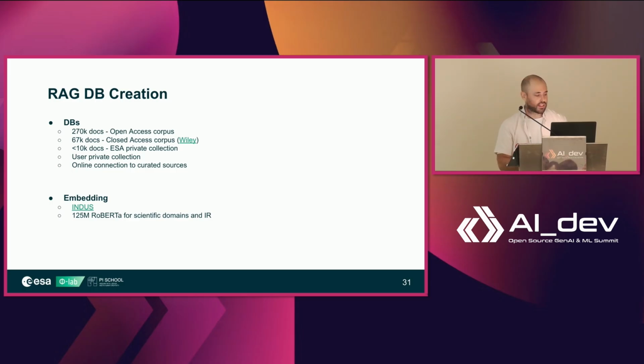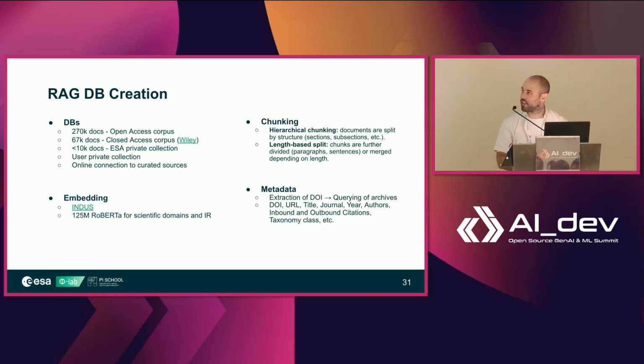So, the databases: we have several. We have the main one, which is the one that we built from the open access corpus that we scraped and cleaned, which is 270K documents, not points. Then we have another one, closed access from Wiley, which is 67K documents. Then we have a private collection that only authenticated users can access from ESA directly. Each user then has their own private collection. And then we also have an online connection to some curated sources as a fallback as well.